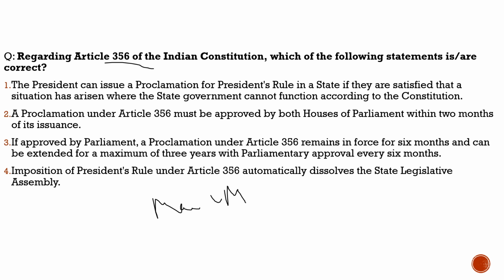Now let's try to understand what it is about. Here the question says regarding Article 356 of the Indian Constitution, which of the following statements are correct? First statement: the President can issue a proclamation for President's rule in a state if they are satisfied that a situation has arisen where the state government cannot function according to the Constitution. 100% correct.